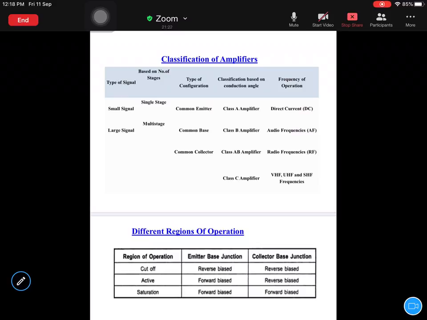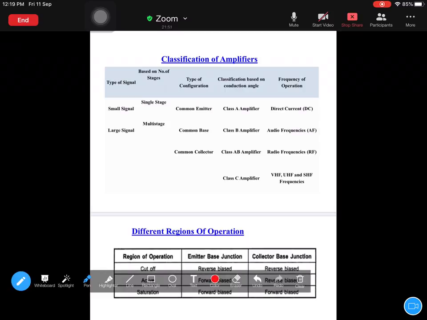Conduction angle will be from 0 to 360 degrees. Class B ones are the ones which operate at a conduction angle of 180 degrees. Exactly 180 degrees they will operate. And class C amplifiers are the ones which operate for a conduction angle less than 180 degrees. That means 0 to 180 degrees. Next one, class AB. Class AB means it operates at a conduction angle greater than 180 degrees.